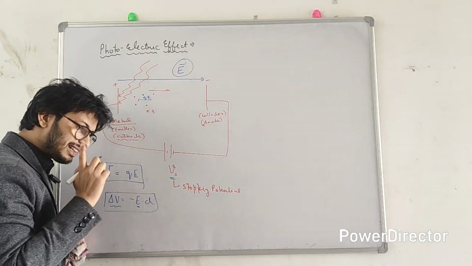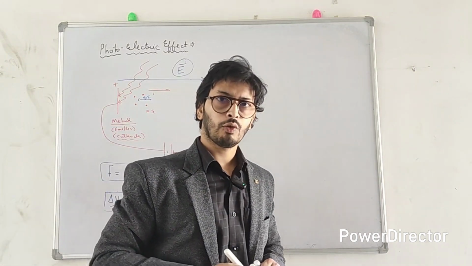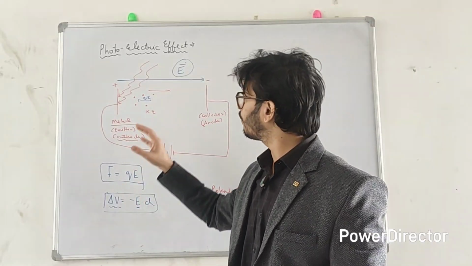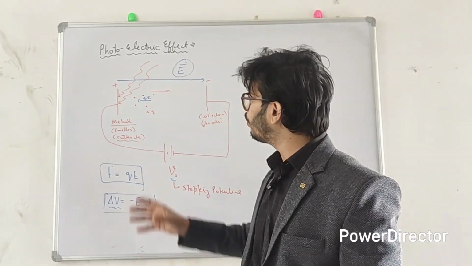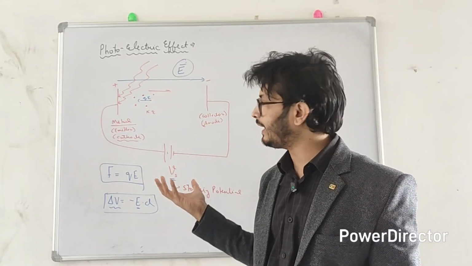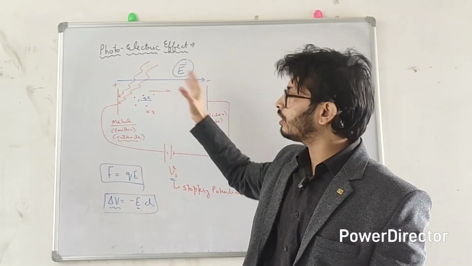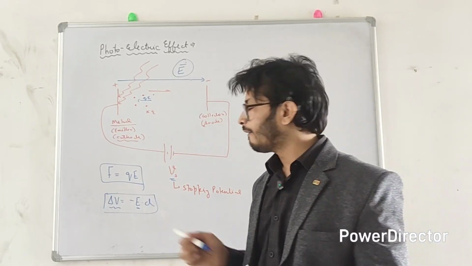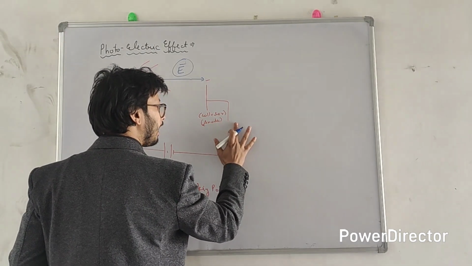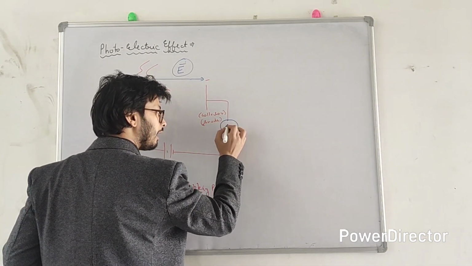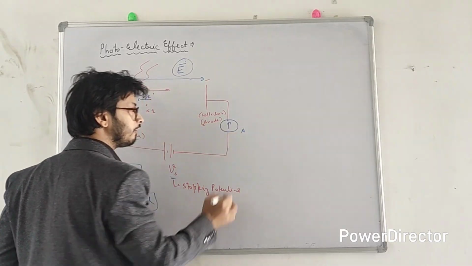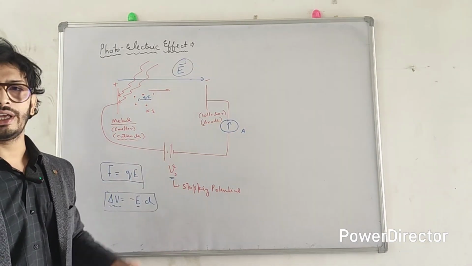Understood? But there is one more problem right now. What's that problem? How would you know that this electron will stop or would have stopped? How would you know? Because you cannot see the electrons, right? So how would you be confirming that electrons have actually stopped? Yes. So Philipp Lenard has suggested we will actually connect an ammeter over here.